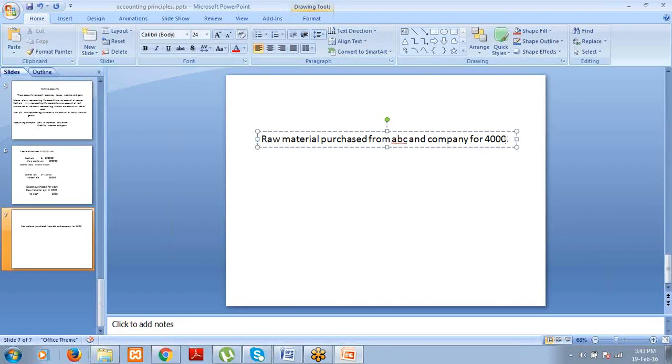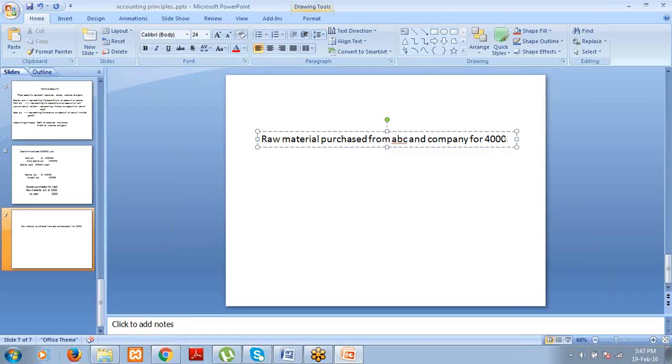So here we have purchased raw material from ABC and Company for $4,000, and ABC and Company said you can make the payment of $4,000 after 10 days. This 10 days is called credit period. So this is called raw material purchase on credit or credit purchases. So in this transaction, there is no involvement of cash, right?